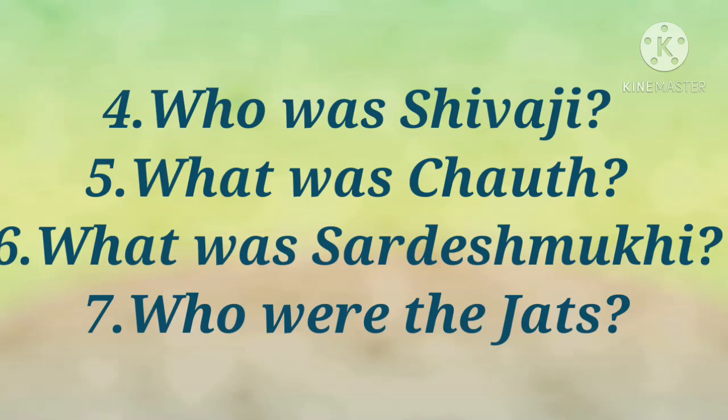Next, question number 5. What was Chad? Yes, 25% of the land revenue claimed by Jamindars was known as Chad.